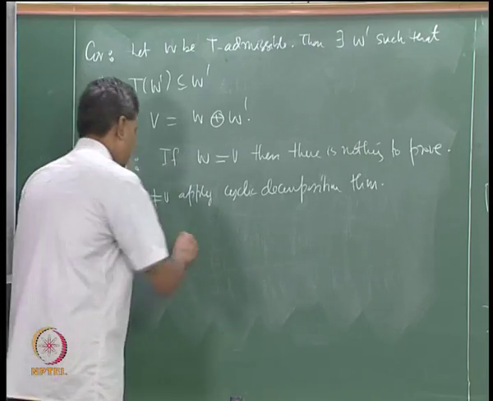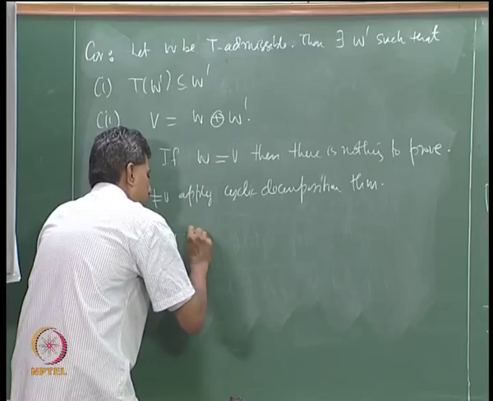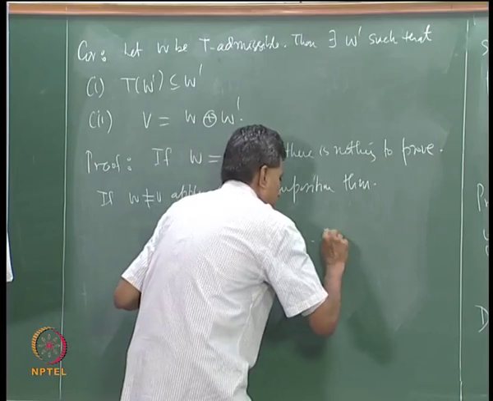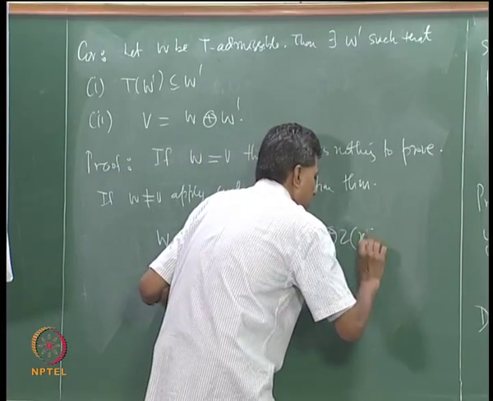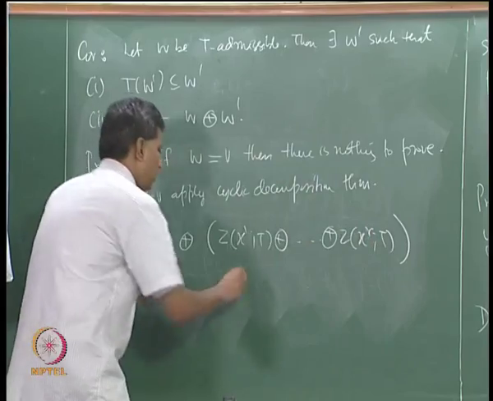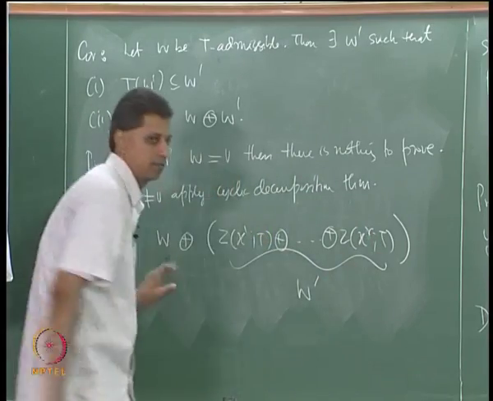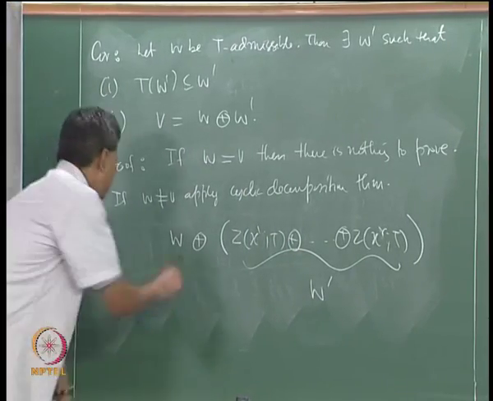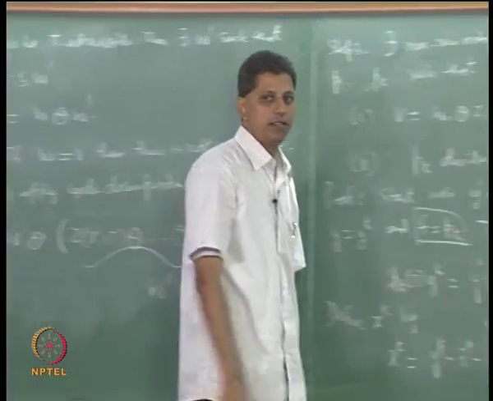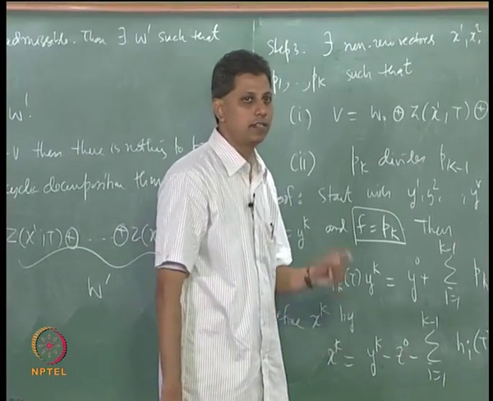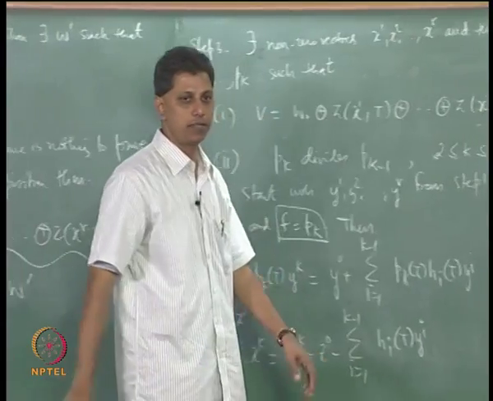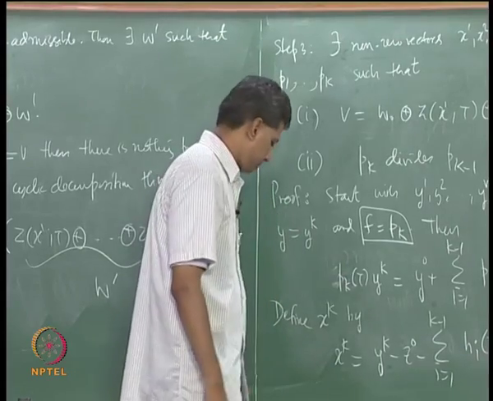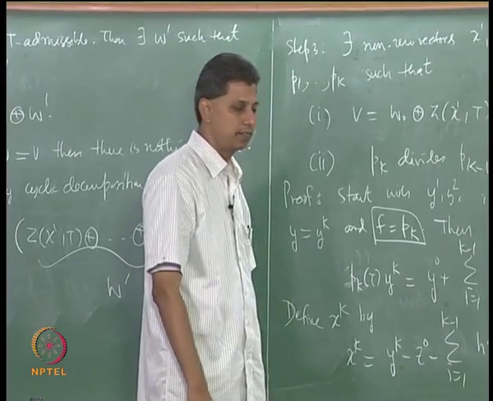So all you are trying to do is looking at W, direct sum the other ones, Z(x1; T) etc., Z(xr; T). Let us call this W prime. Then I know that this W prime is the invariant subspace, and V is the direct sum. So the answer for this question is, if it is not just invariant but also T-admissible, then we get an invariant subspace. W prime may not be T-admissible, we do not know that, but W prime is invariant under T. This is one consequence.